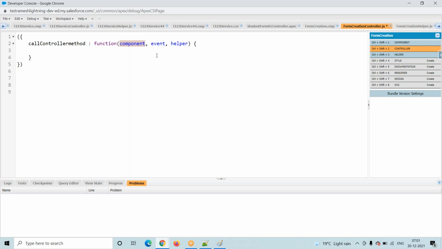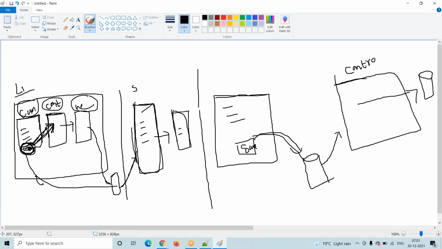What is this component, what is this event, what is this helper? This helper is nothing but coming into here. This is the second component, right? This is the second item. The second item is nothing but the controller. This is the third item, that is nothing but the helper. The first item is there, and the first item name is nothing but component. Finally, all these items we will call a bundle.